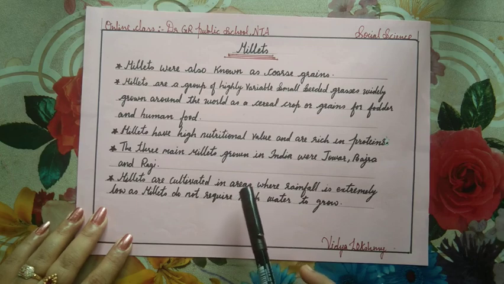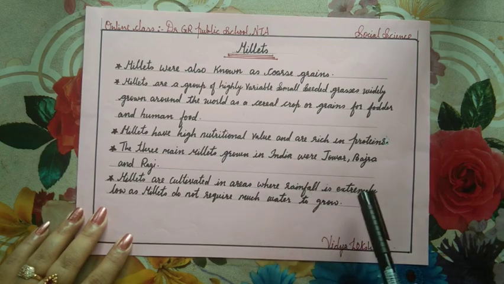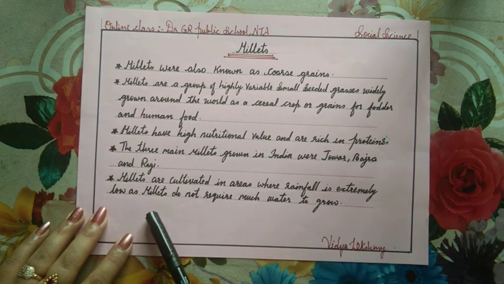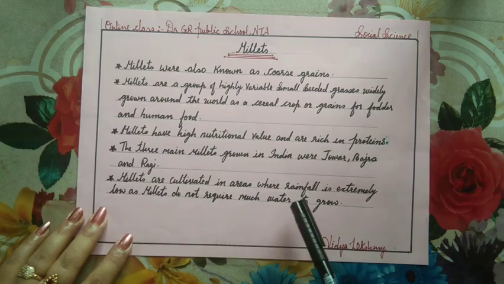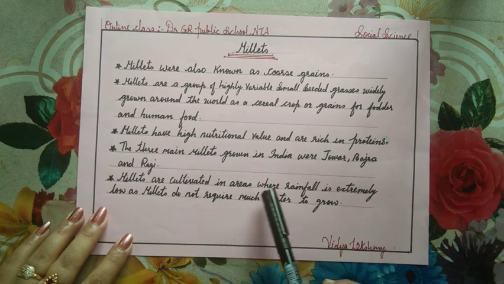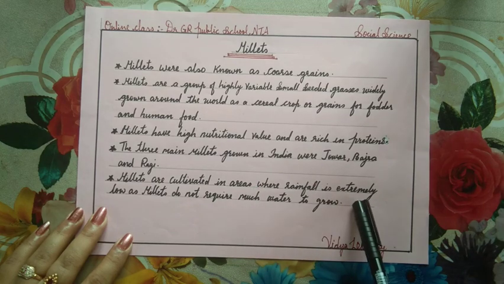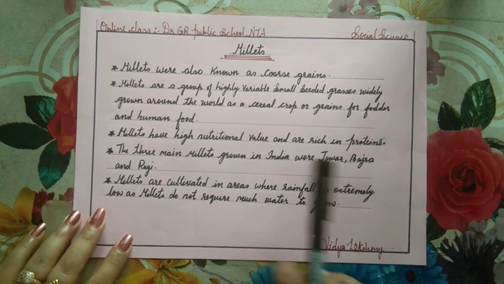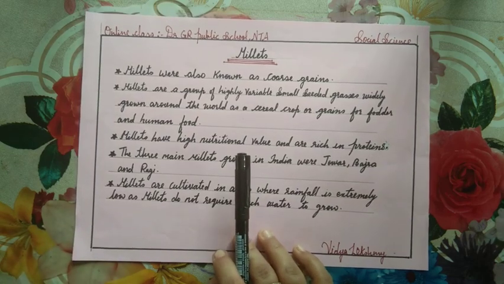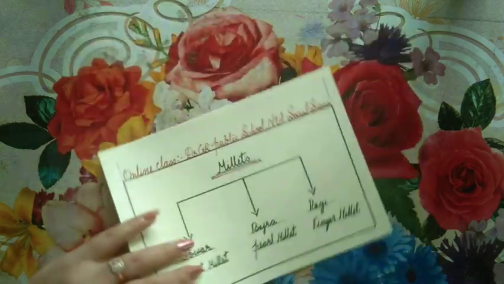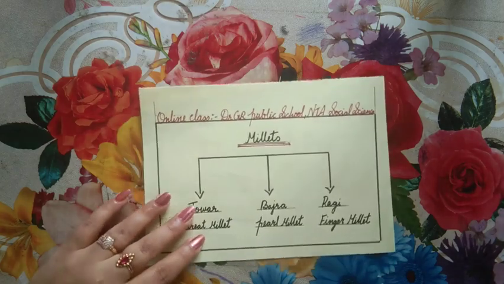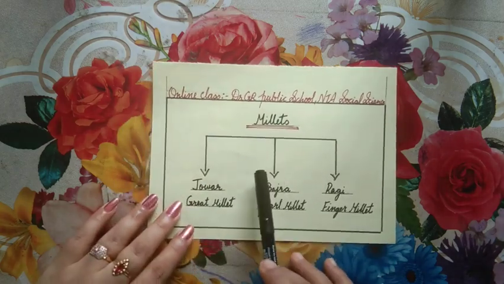Millets are cultivated in areas where rainfall is extremely low, as millets do not require much water to grow. So now we are just going to study in detail about the three main millets.